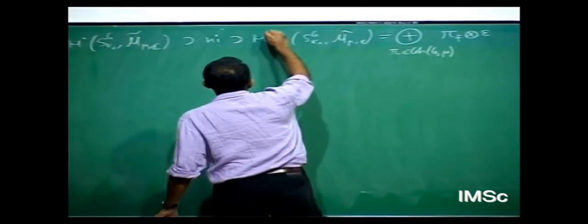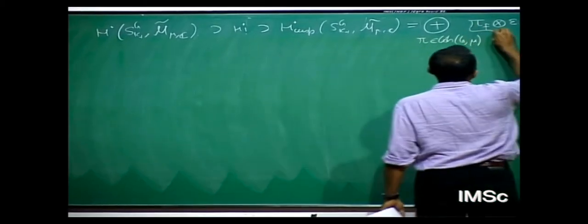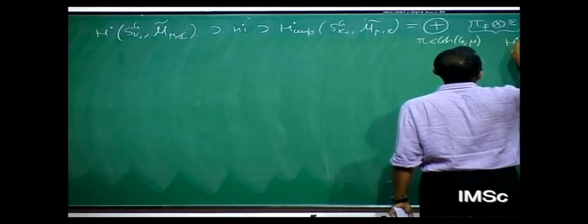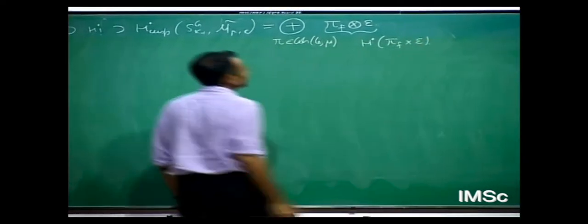I didn't specify what degree I'm looking at. That one has to worry about what degree. And this appearance of these Hecke modules, I'll just denote this by H^• (π_f × ε). Just an ad hoc notation here.